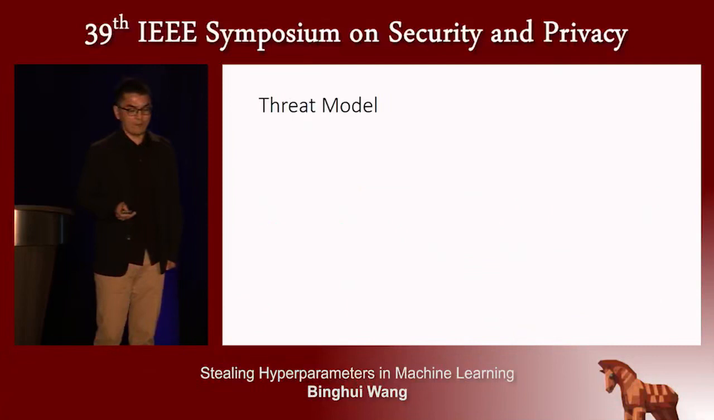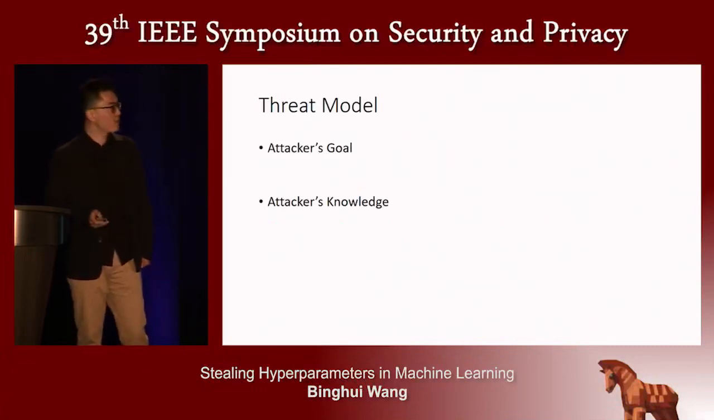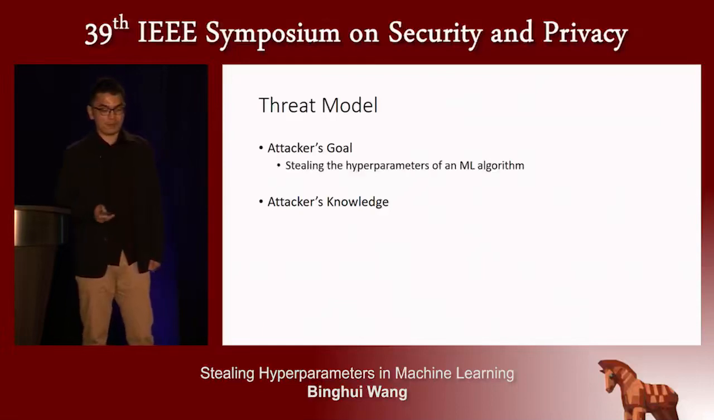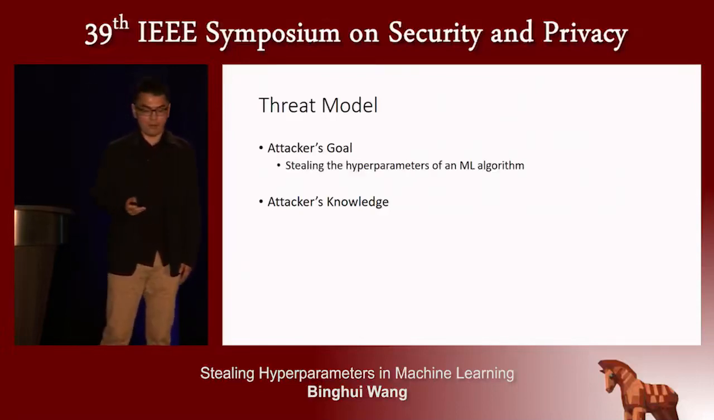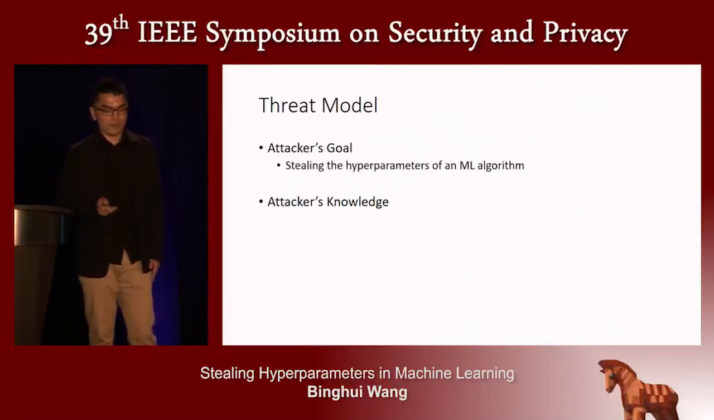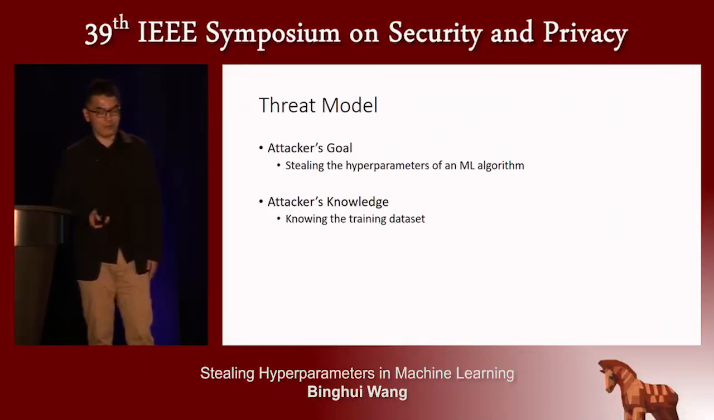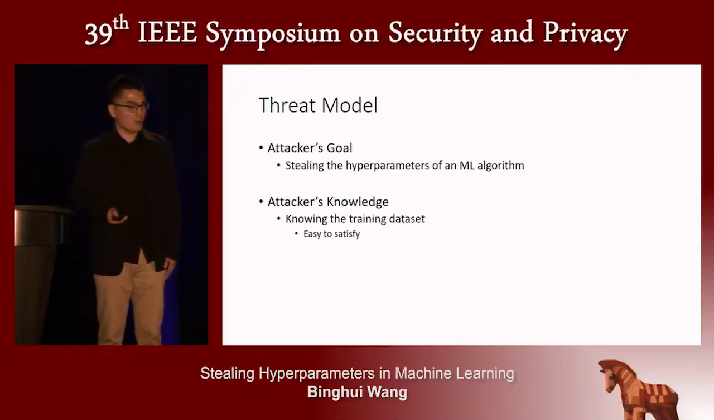And the threat model, from two aspects. First is the attacker's goal. The attacker's goal is to steal the hyperparameters. And for the attacker's knowledge, first, we assume that the attacker knows the training data set, and this is easy to satisfy because the user is always the attacker.